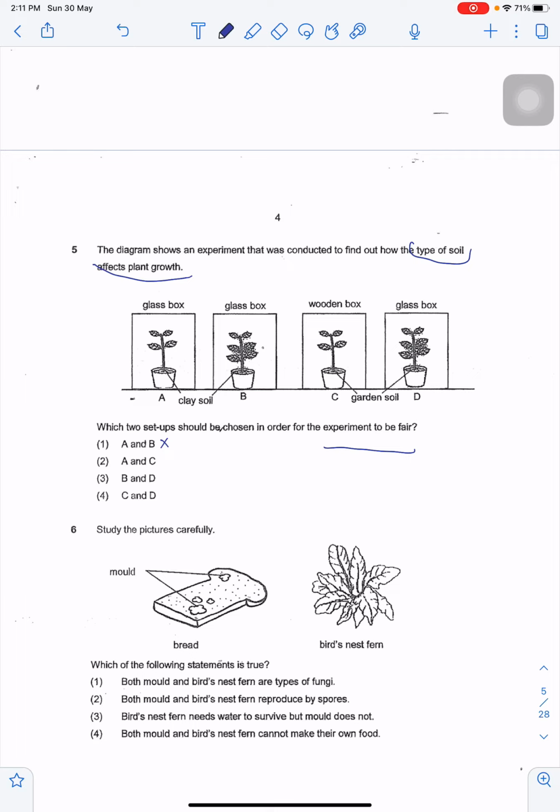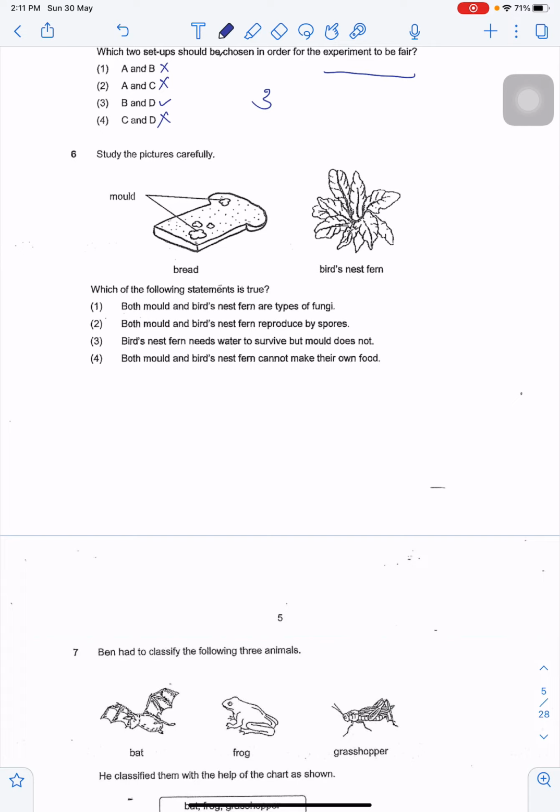A and C. A and C, yes, they have different types of soil, but they are in different boxes. So unfortunately, that is wrong. B and D. They have different soil and they have the same type of boxes and the same number of leaves. So B and D is correct. C and D is wrong because they have different number of leaves and they have the same type of soil and different types of boxes. So C and D is wrong. Answer is 3.